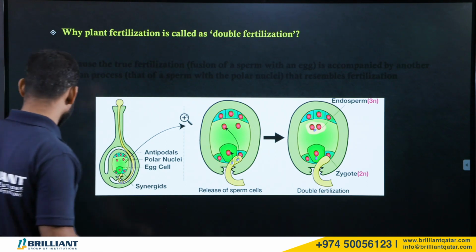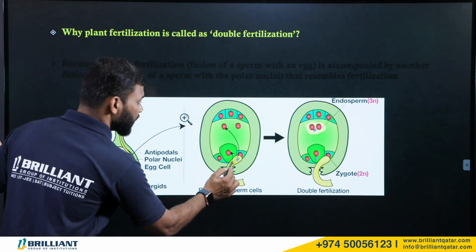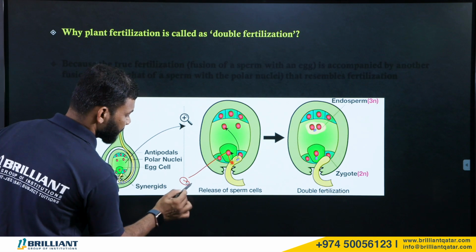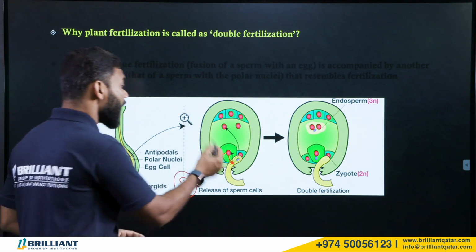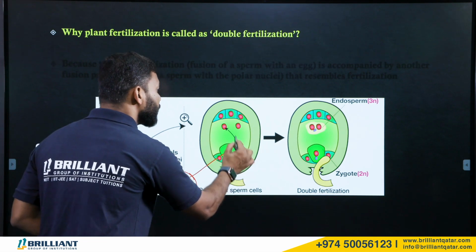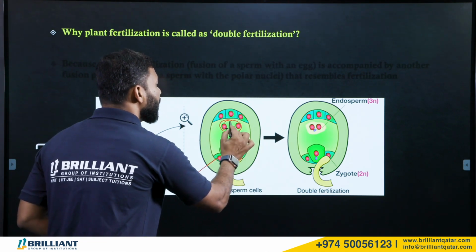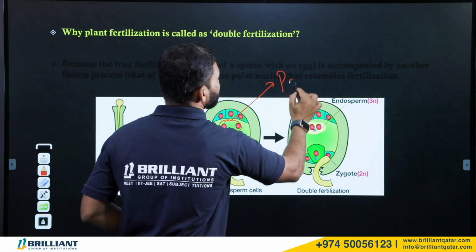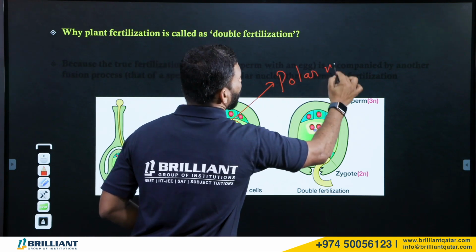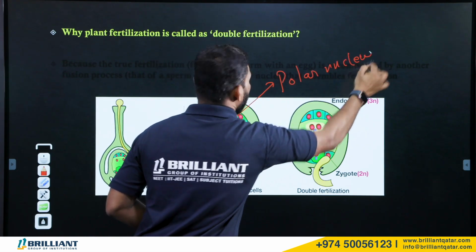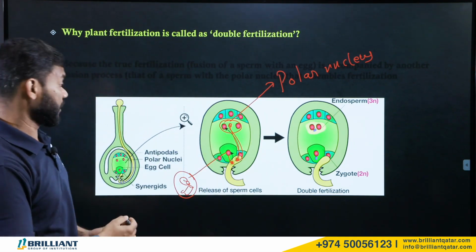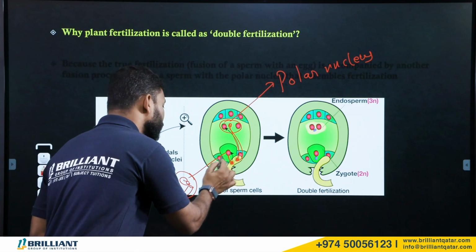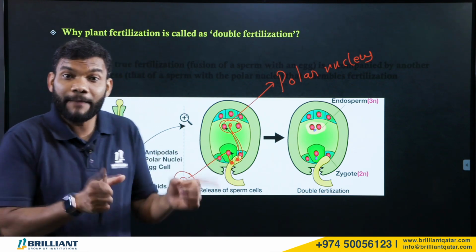One of the male gametes will be fusing with the egg. This is the egg. The other male gamete will be fusing with the polar nuclei. This is what is called the polar nucleus or secondary nucleus. So one male gamete fuses with the polar nucleus and one fuses with the egg.